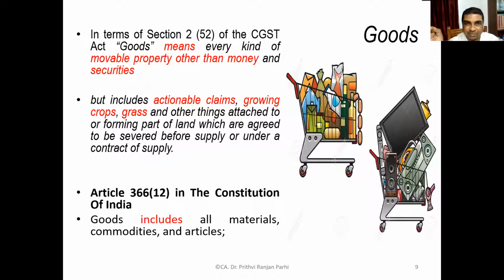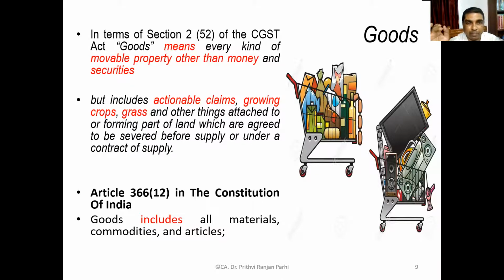Goods means every kind of movable property other than money and securities, which you already know. Goods includes movable property. That means immovable properties are not goods. And money and securities are also not goods. Goods also includes actionable claims, growing crops, grass, and other things